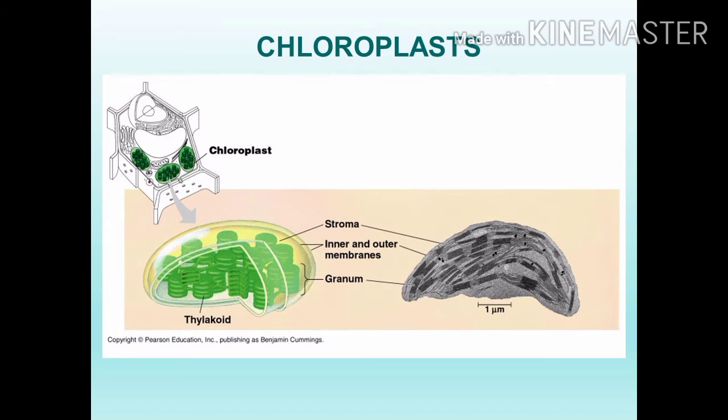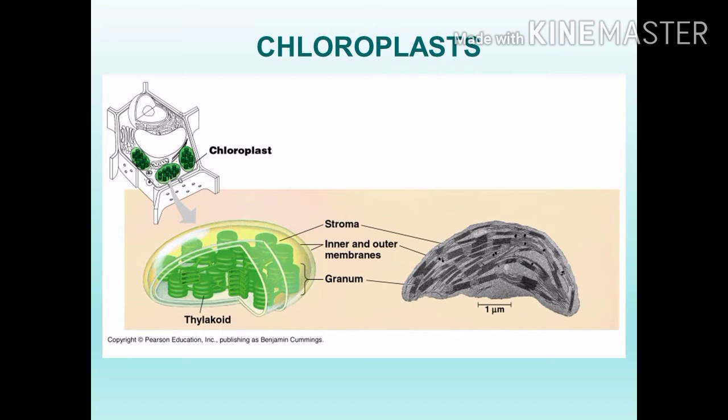The vesicles are connected to each other and they are arranged one above the other. The whole structure, each group of vesicles, is known as granum. All these grana together are known as thylakoid. Did you understand? Each group of vesicles is known as granum.